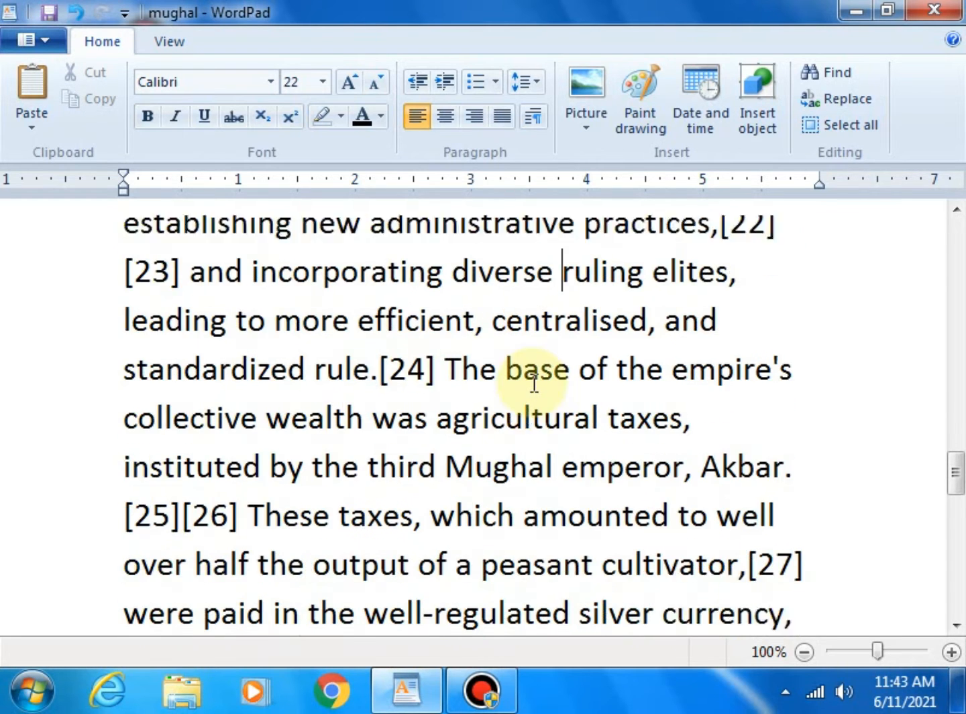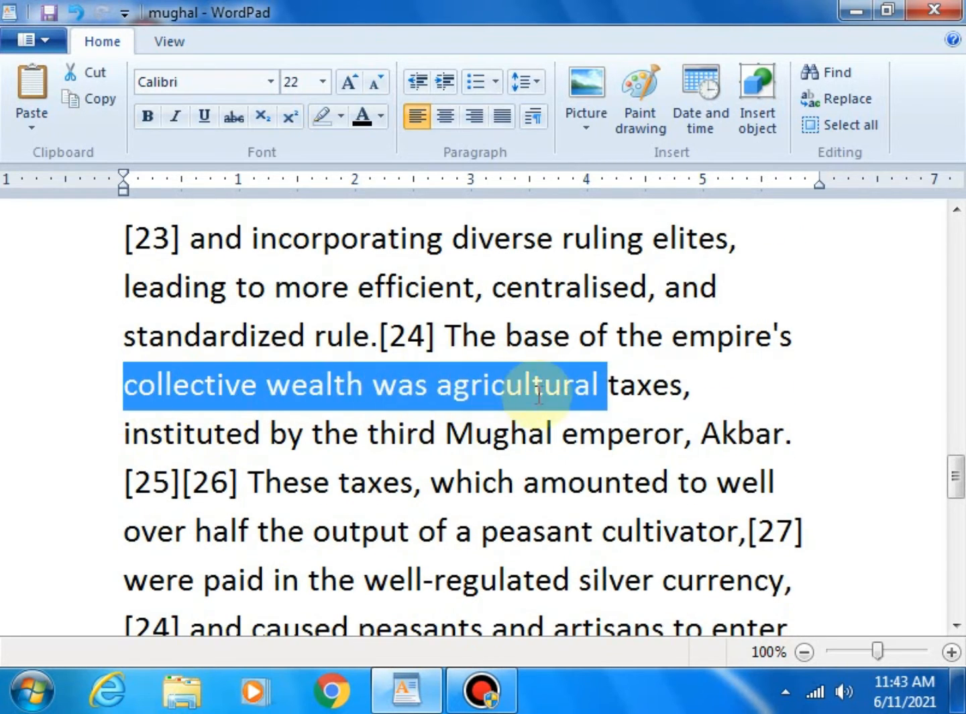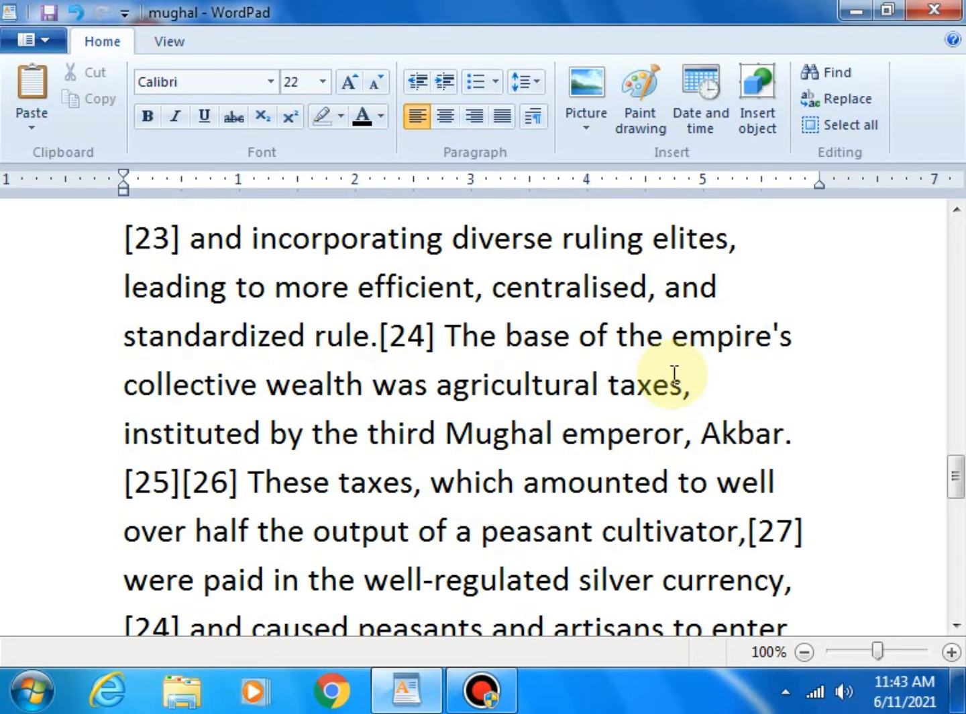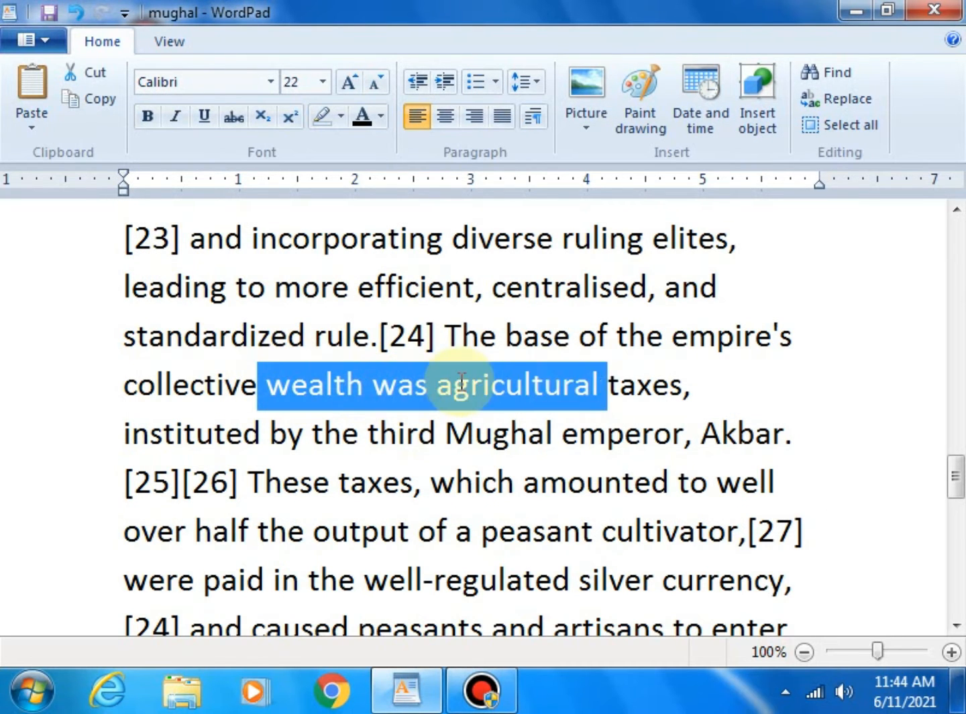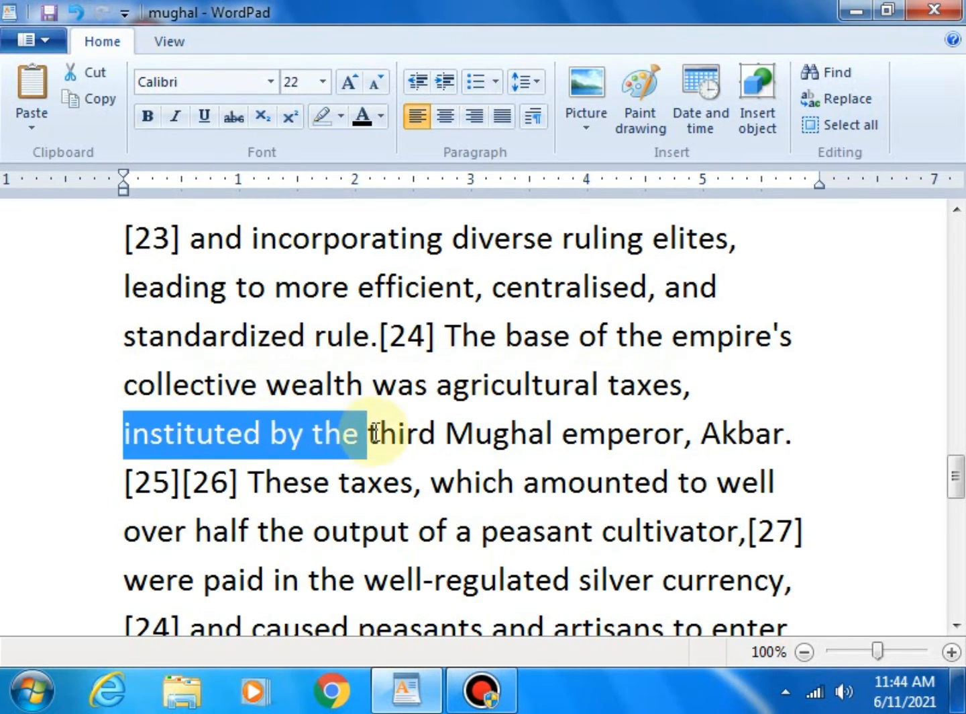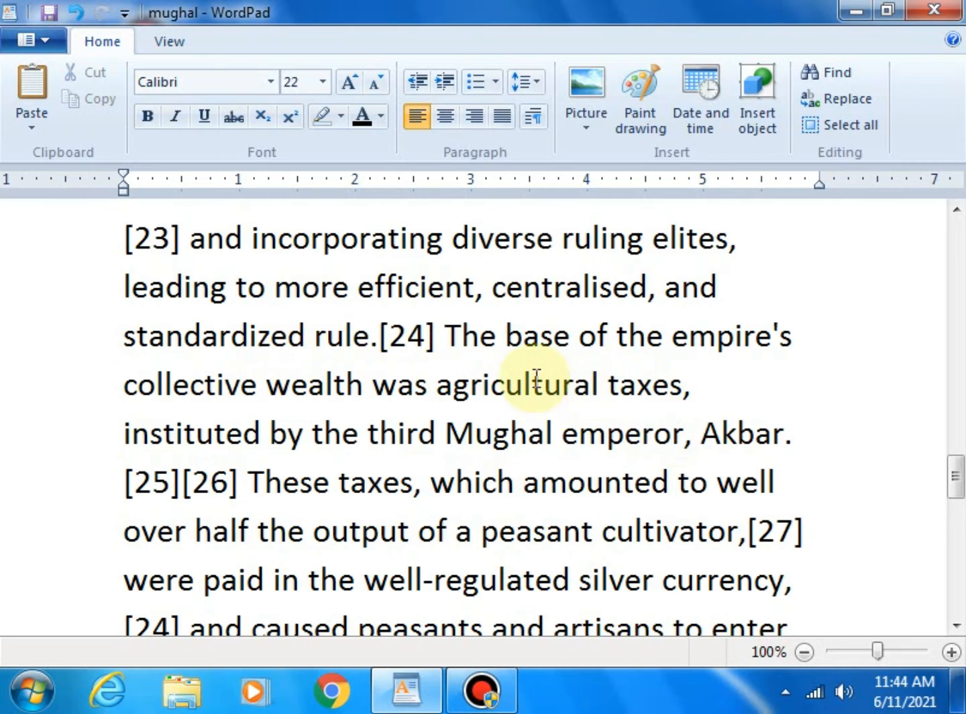So the base of the empire's collective wealth was agricultural taxes. Here tax means not tax as now. At that time there was a lot of tax; nowadays many farmers have freedom, but at that time there was no freedom for farmers. They call it agricultural taxes. So the base of the empire's collective wealth was agricultural taxes instituted by the third Mughal emperor, Akbar.